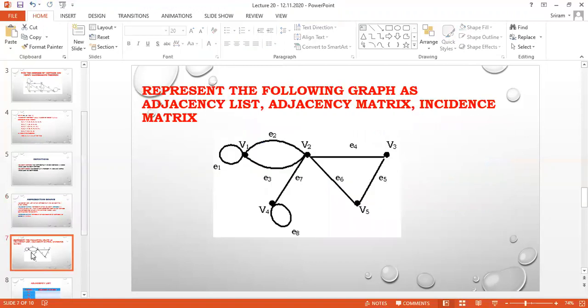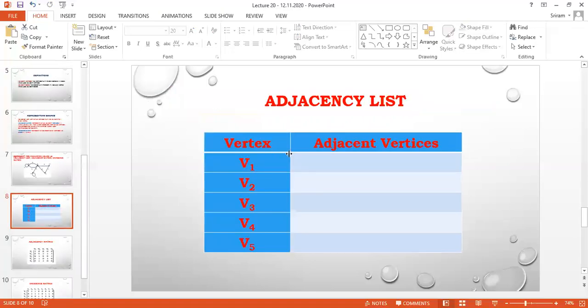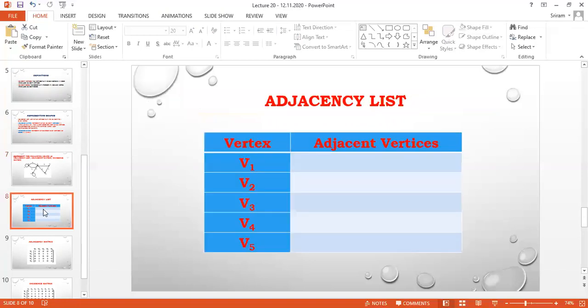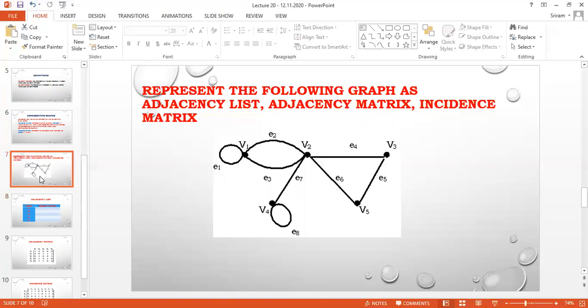Represent the following graph as adjacency list, adjacency matrix, and incidence matrix. For the list, I am going to take the vertices. How many vertices are there? I have V1, V2, V3, V4, V5. So I am going to take all the vertices in a table and check which vertices are connected by a line.